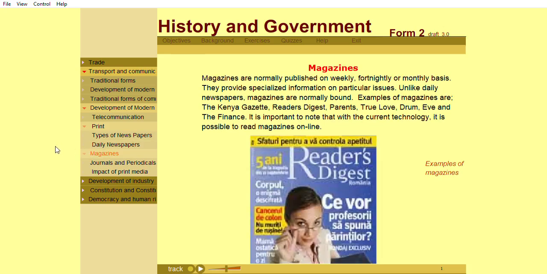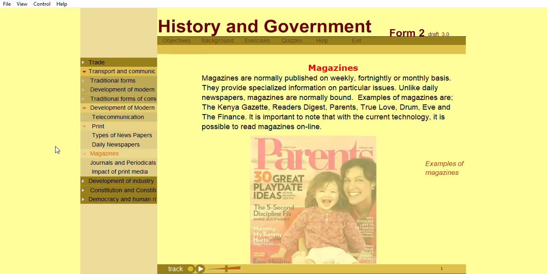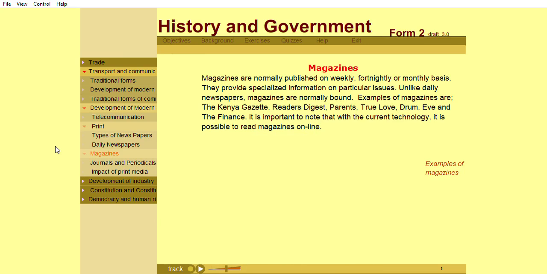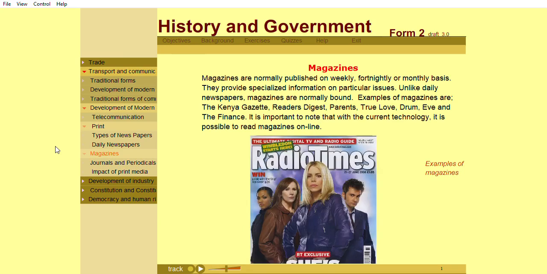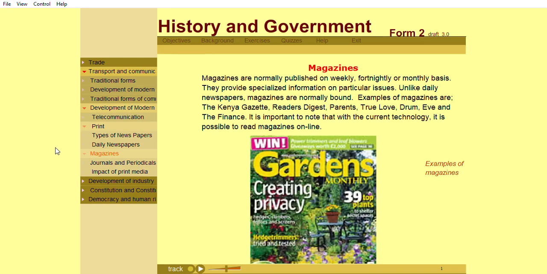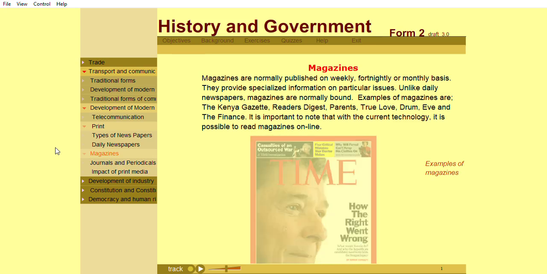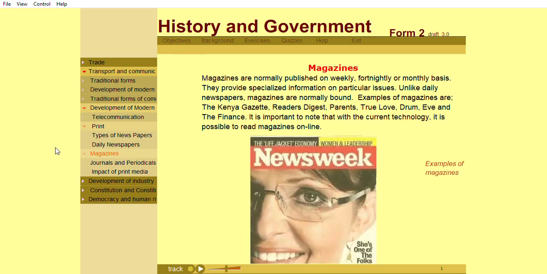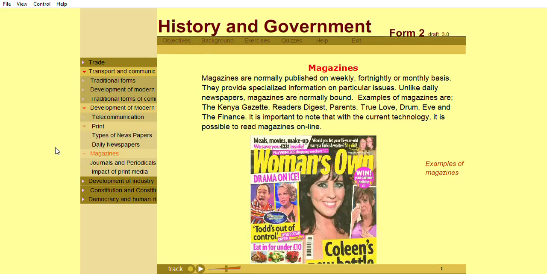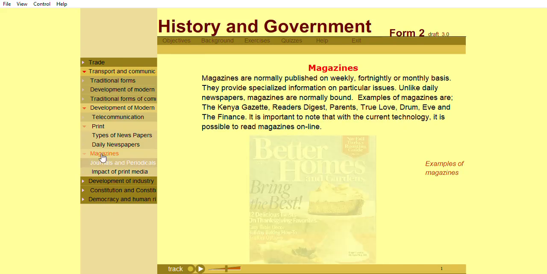Magazines are normally published on weekly, fortnightly, or monthly basis. They provide specialized information on particular issues. Unlike daily newspapers, magazines are normally bound. Examples of magazines are the Kenya Gazette, Reader's Digest, Parents, True Love, Drum, Eve, and The Finance. It is important to note that with the current technology, it is possible to read magazines online.